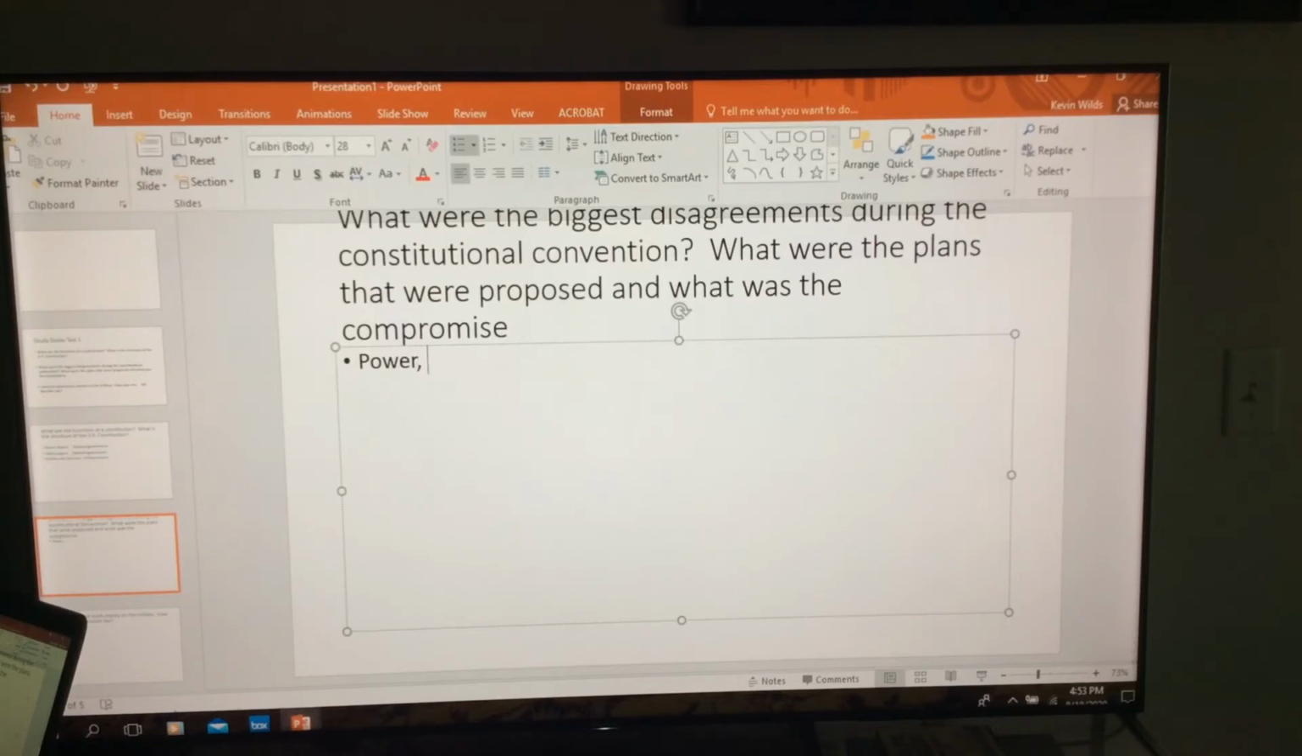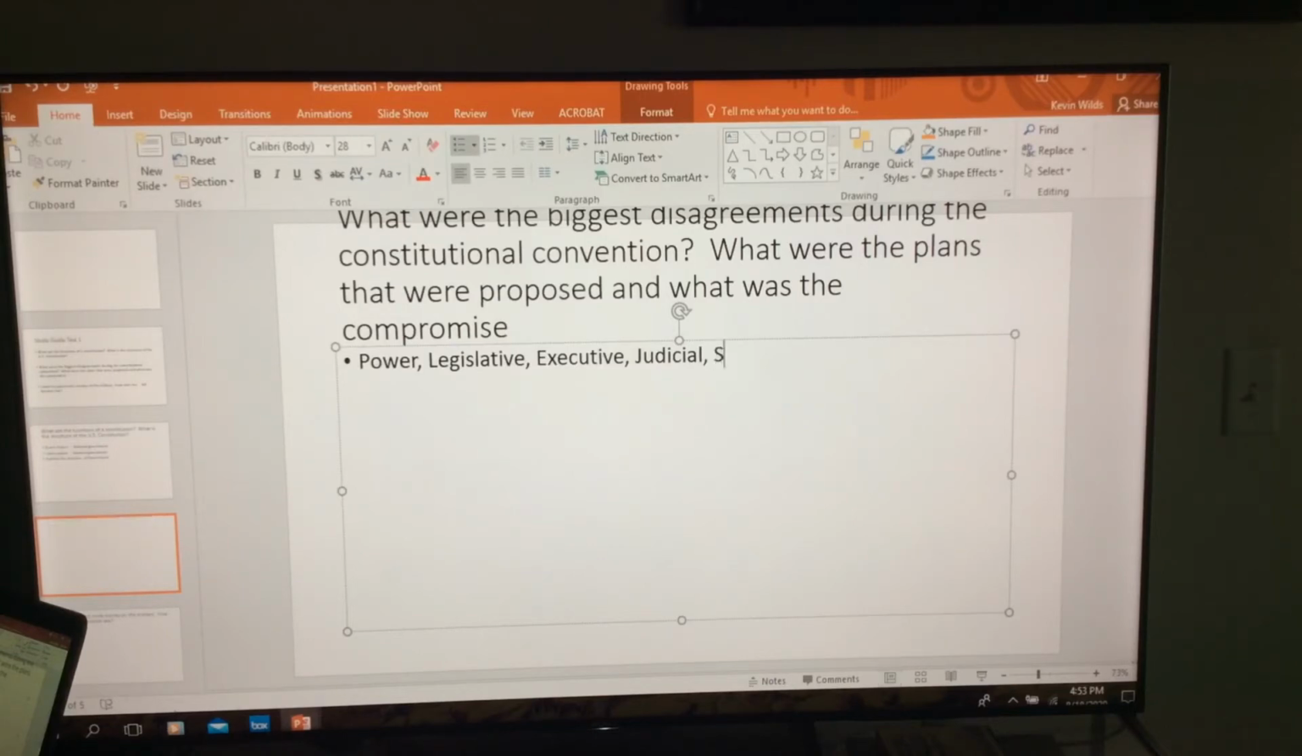So when we talk about power, it relates to how much power one should have over the other. So that is important. Also, the legislative branch. What is the legislative branch going to look like? How is it going to be populated? Same thing with the executive branch. How is it going to be populated? What is it going to look like? Same thing with the judicial branch. So all 3 branches are here. Those are disagreements. What are those things going to look like? So you're going to talk about those.